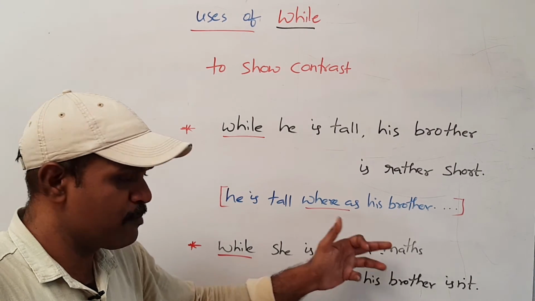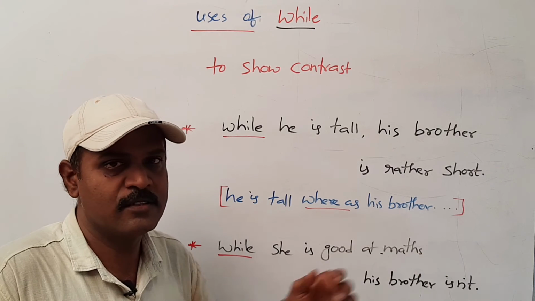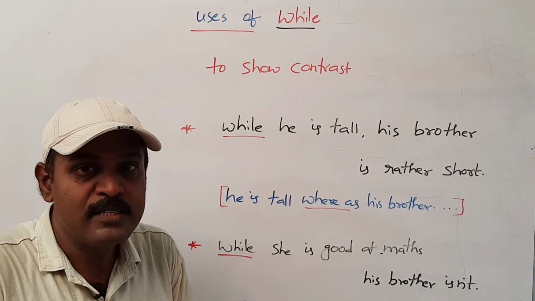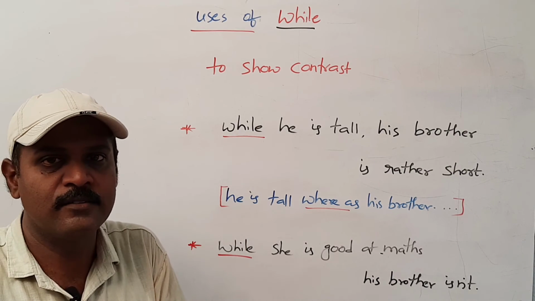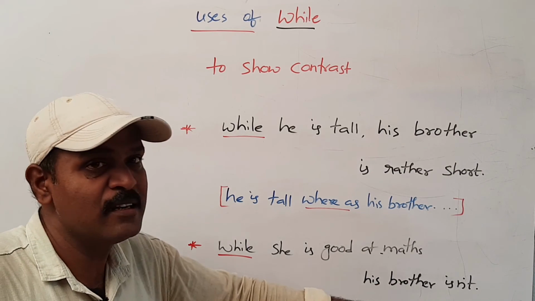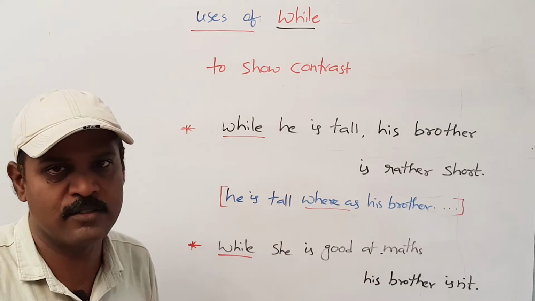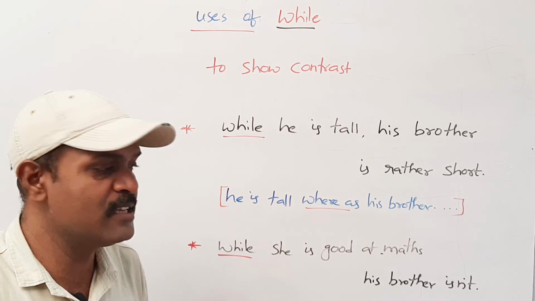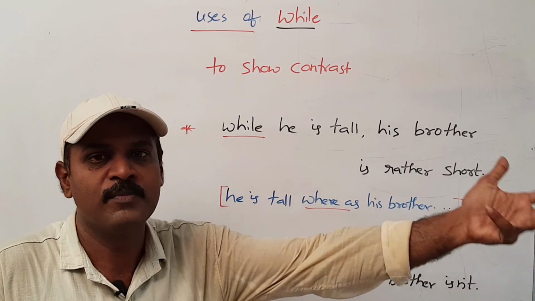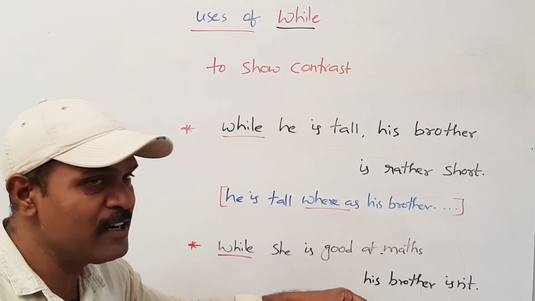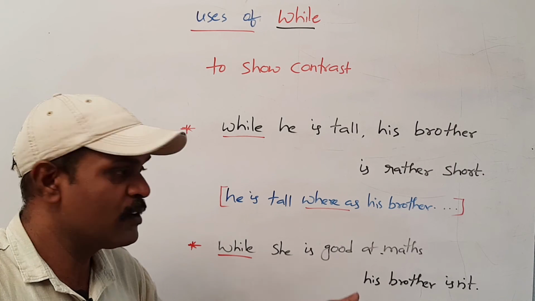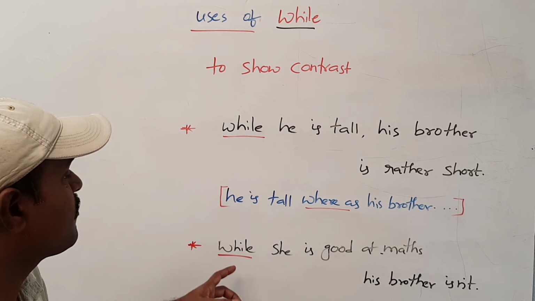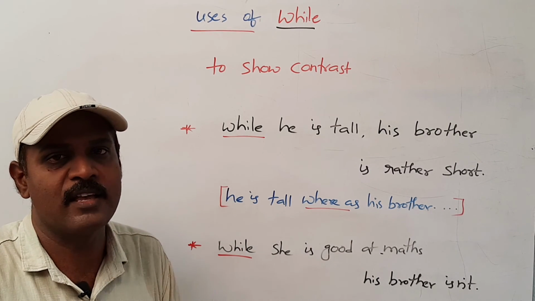Okay. The next one is, while she is good at maths, his brother isn't. That means she is good at maths. That means she has more knowledge in maths. But his brother is not good at that particular subject. Isn't means I have shortened the sentence. Actually, the full sentence is, his brother is not good at maths. We are comparing these two things here. The first one is good at maths, the second one is not good. Okay? So here the while is showing contrast.